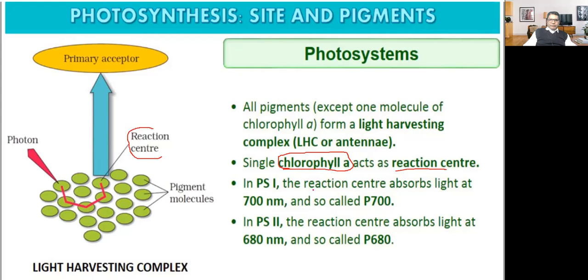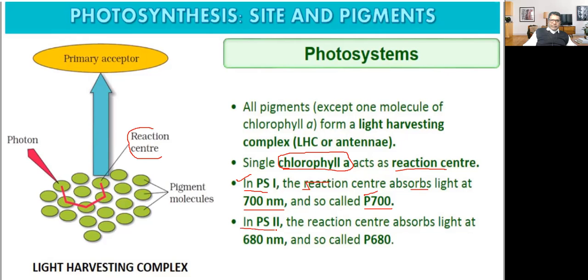In photosystem first, the reaction center absorbs light at 700 nanometer and is so called P700. So photosystem first is also known as P700, because the reaction center absorbs light at 700 nanometer.